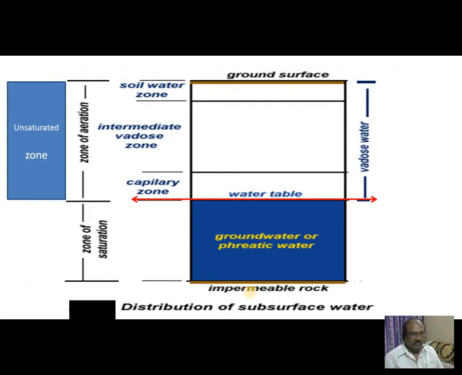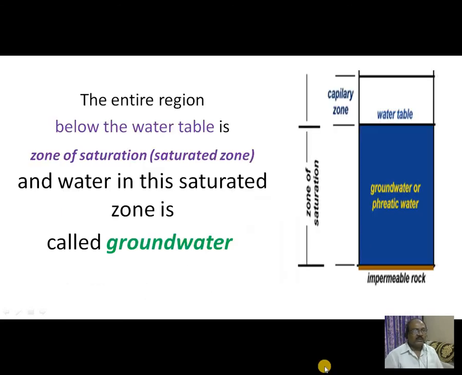So how is the water distributed in the subsurface? This is zone of saturation and this is zone of aeration, and the upper part of the zone of saturation is called the water table. The entire region below the water table, so this is the water table.